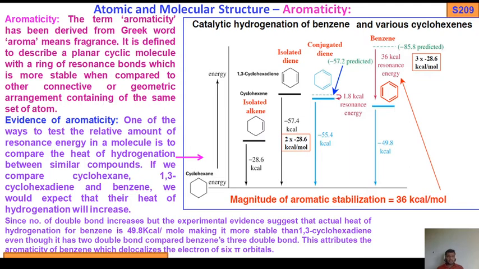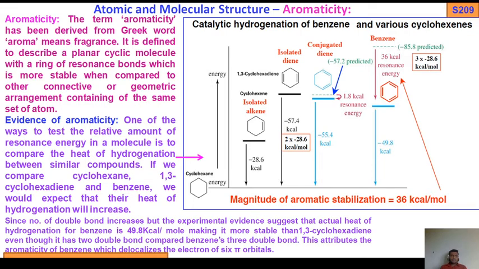Okay, so aromaticity: the term has been derived from the Greek word aroma, meaning fragrance, a sweet smell.